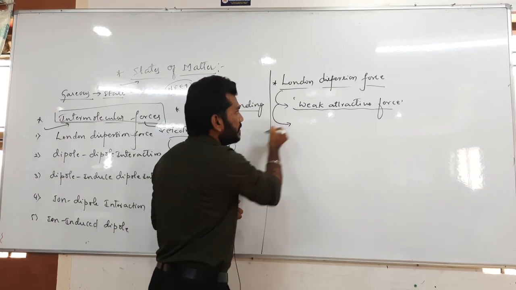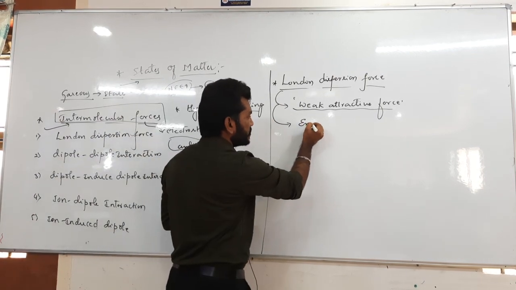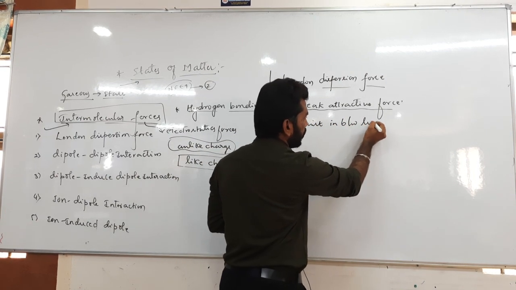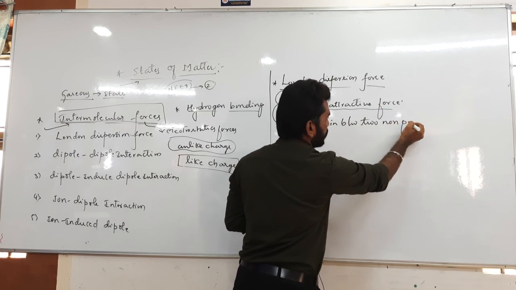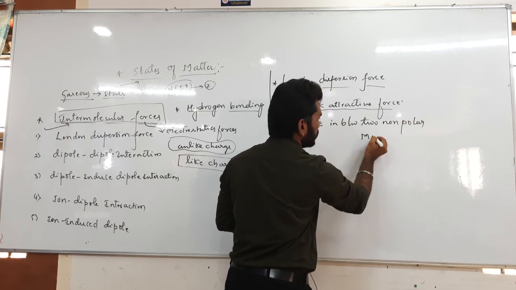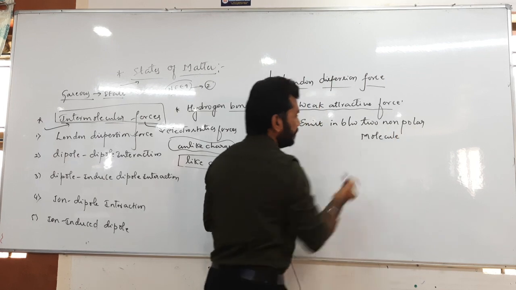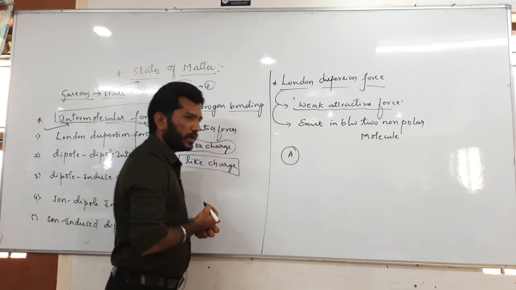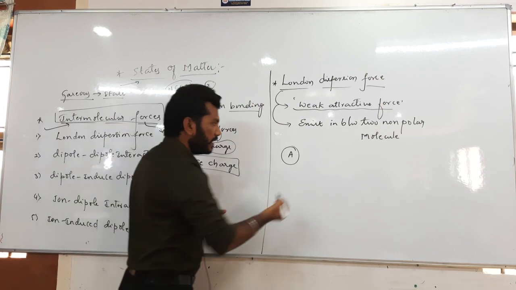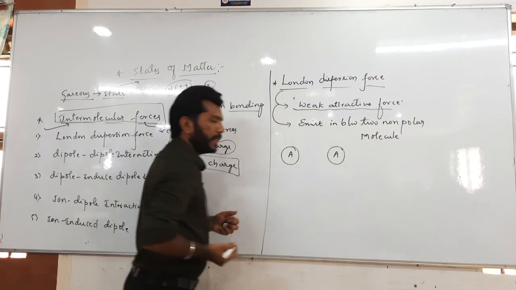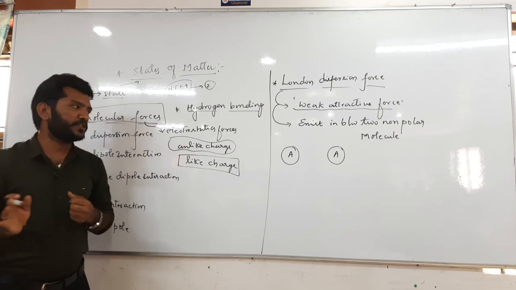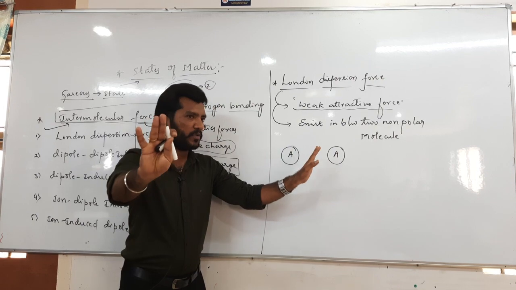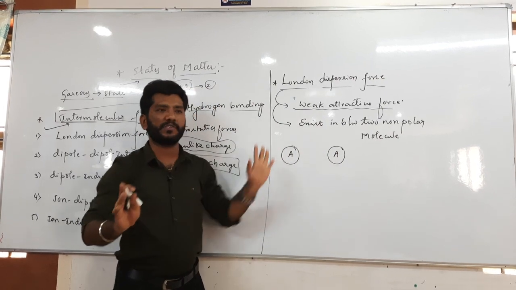ಓಕೆ, ಸೊ ಹಿಯರ್ ಲಂಡನ್ ಡಿಸ್ಪರ್ಷನ್ ಫೋರ್ಸ್ ಅಂತಾರೆ ದಟ್ ಹ್ಯಾಸ್ ಟು ಬಿ ಎಕ್ಸಿಸ್ಟ್ ಇನ್ ಬಿಟ್ವೀನ್ two non-polar molecules. So let us consider here two non-polar atoms. One can be here, I can take here A, and another is being here A. But the criteria is, when these two particular non-polar molecules are far away from one another, we could not see this kind of force of attraction.